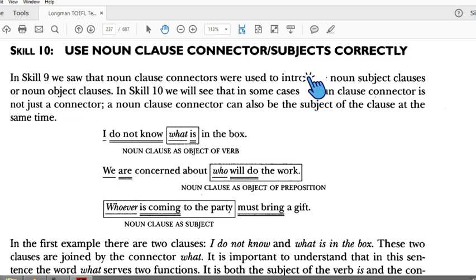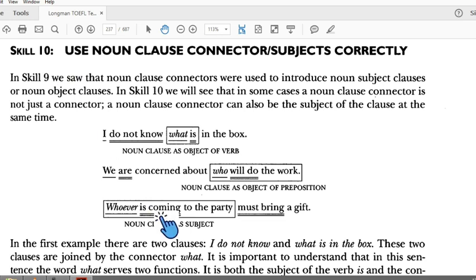In skill 10 we saw the noun clause connector we use to introduce a noun subject clause or noun object. In skill 10 we will see that in some cases the noun clause connector is not just a connector, but can be the subject of the clause at the same time.